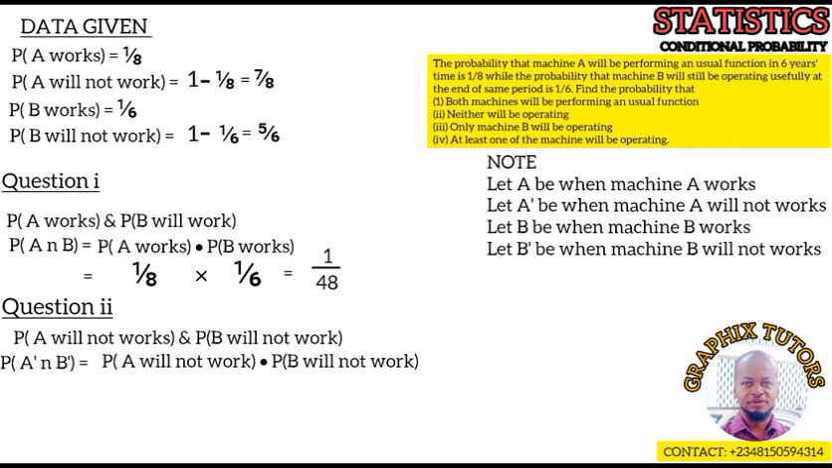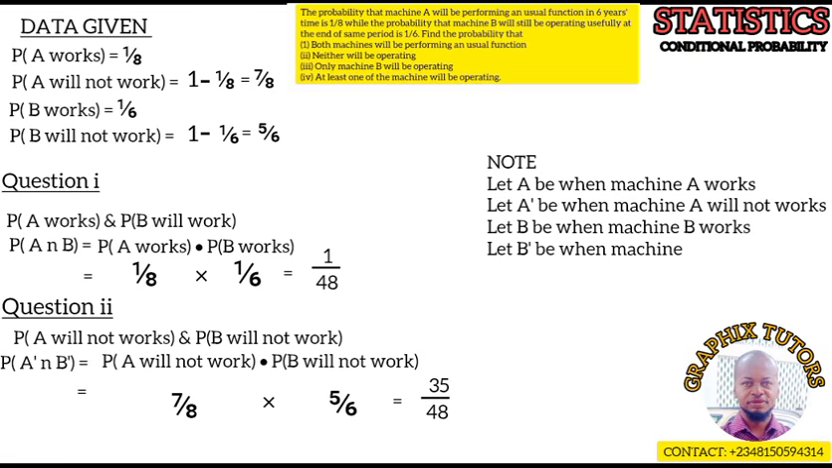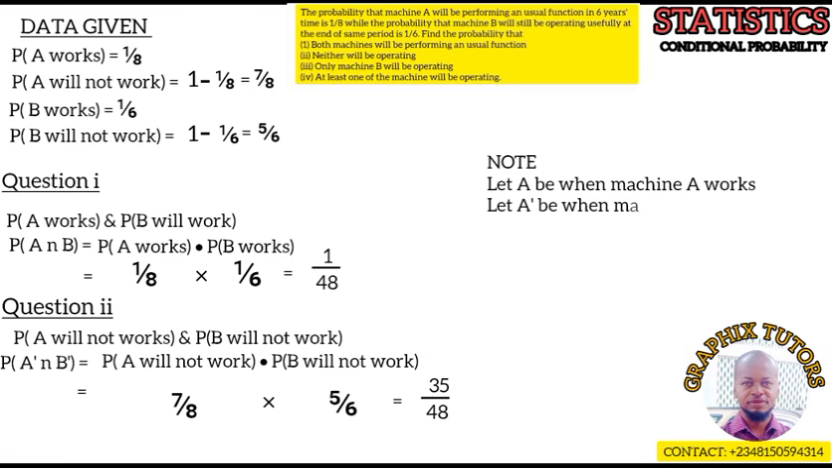Let me write it down there. Is given to be 7/8, right? And when B will not work, will be what? 5/6. So if you multiply both together, we'll be having 35/48. That is when neither of them is working. Remember, probability of A complement intersection B complement means probability of A complement multiplied by probability of what? B complement. That is for that particular one here. So we're done with that.